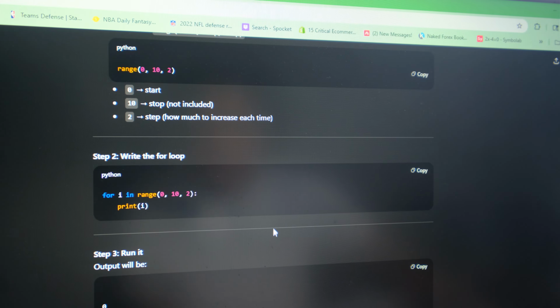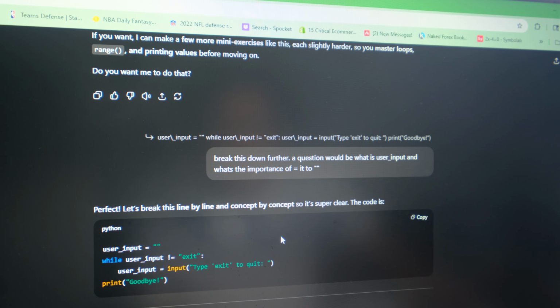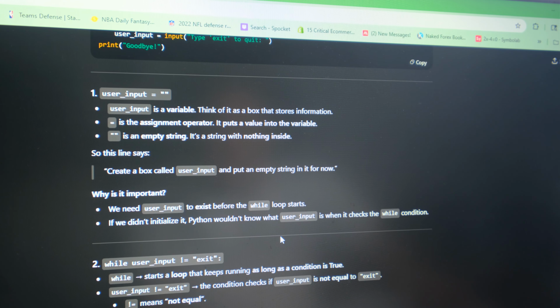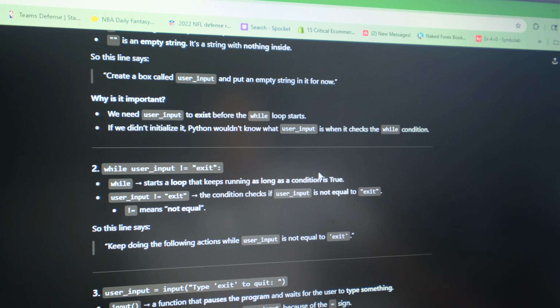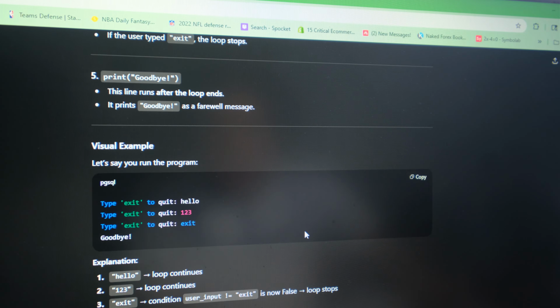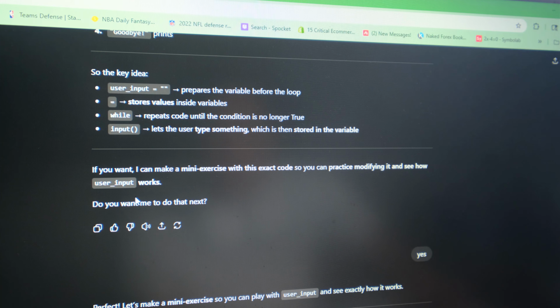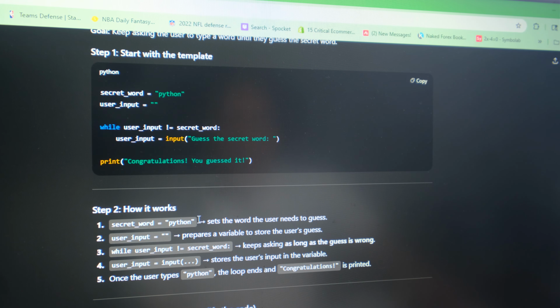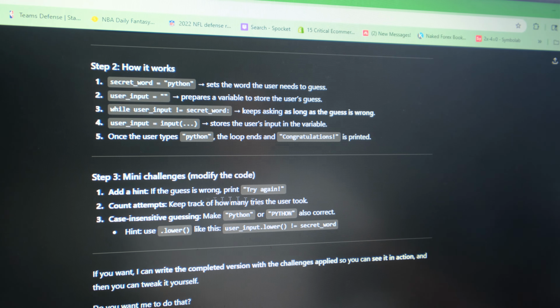So this is me constantly, I view ChatGPT as a teacher, so I constantly ask it to elaborate on things and break them down for me to better understand them. I went through the whole understanding, and that gave me the ability to write my own just now. Then it says, do you want me to create a mini exercise? It created a mini exercise for me, a secret word game, and I completed that exercise.